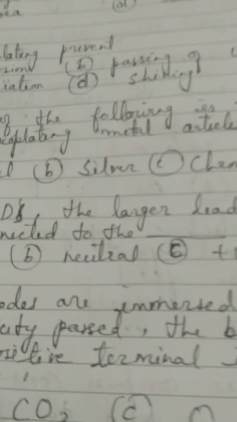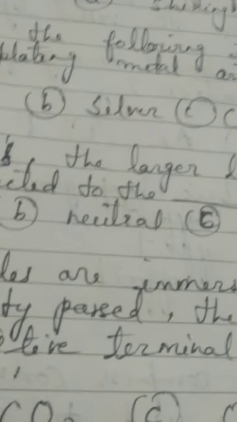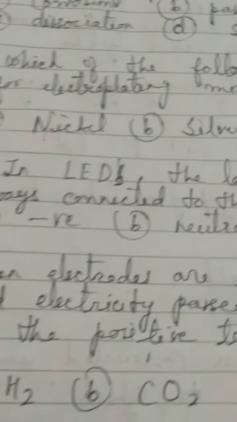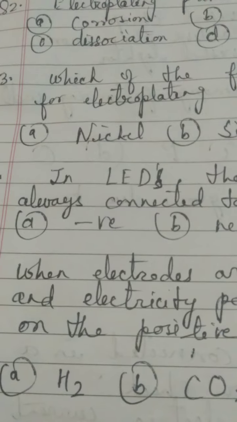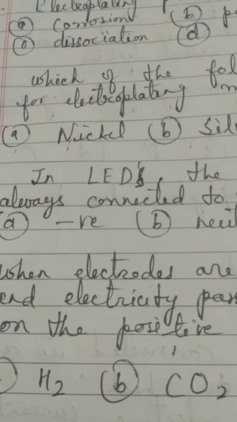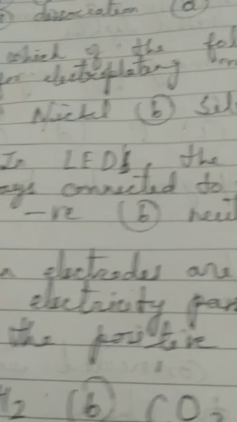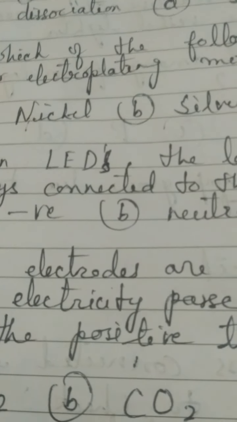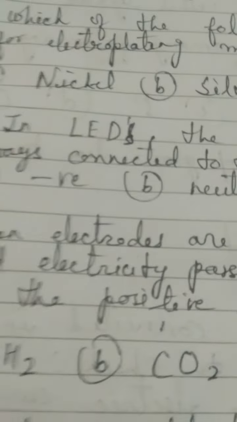Now question number 3. Which of the following is not used for electroplating metal articles? Because very limited metals are used for electroplating. Those metals which are very shiny in appearance, and very less reactive, are chosen actually, children. So nickel will be chosen, silver, chromium. Sodium, will it be chosen? Why would we choose sodium? Because sodium is a highly reactive metal. So think upon it.